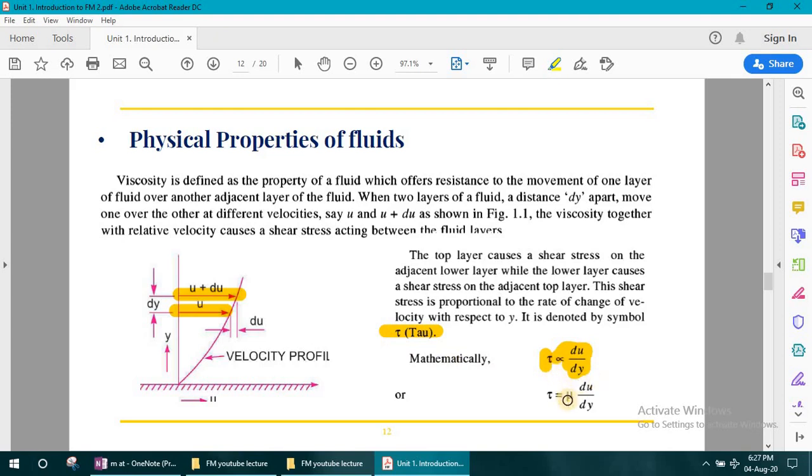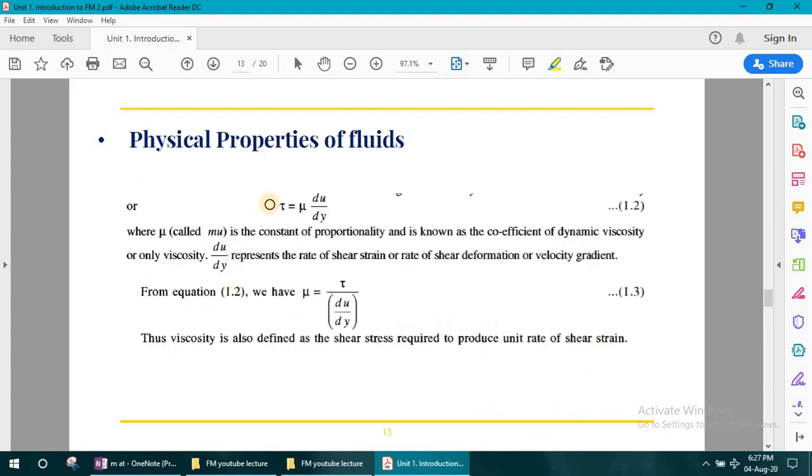And if you want to put a constant of proportionality, we can put mu. Mu is a Greek symbol. So what we have discussed: tau is equal to mu into du by dy, where mu is a Greek symbol, and its pronunciation is mu. It is a constant of proportionality. It is known as the coefficient of dynamic viscosity, or only viscosity. So what we have discussed is the concept of viscosity, which is represented by the symbol mu.